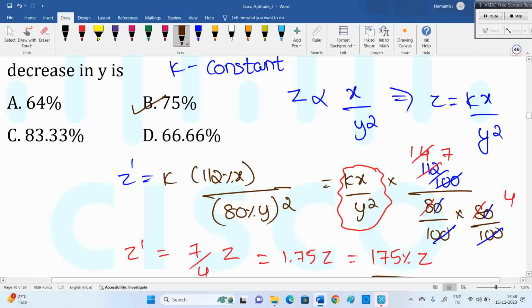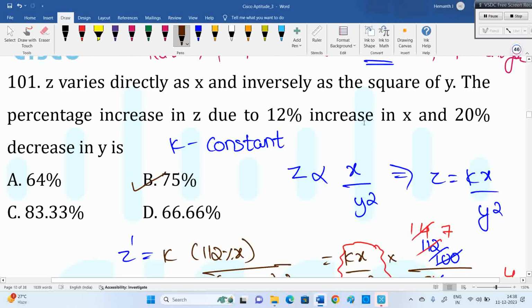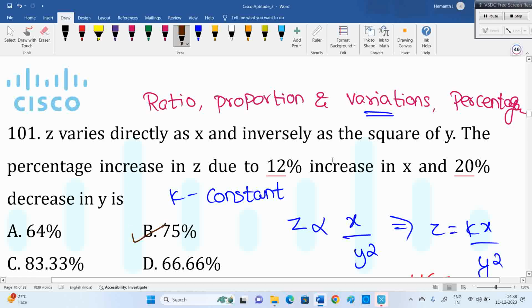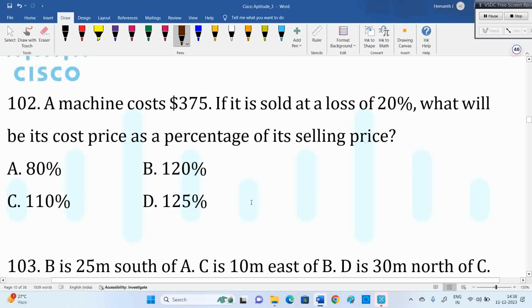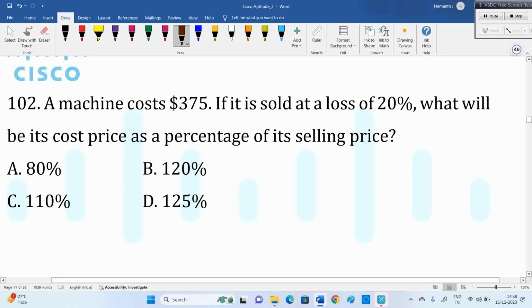Right? Good question. This is combination of two topics, variations, that too in percentage. One is increasing, one is decreasing. Some action in numerator, something in denominator happening. As we are discussing just now regarding profit and loss, we just point out. We got here a question. And again, I'm sure that many people will make some mistake here.